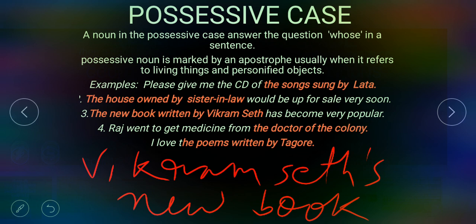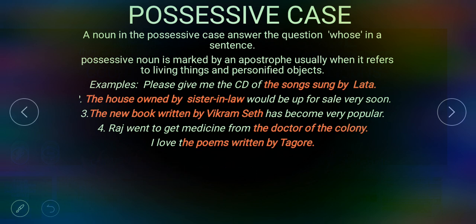Fourth one, Raj went to get medicine from the doctor of the colony. Raj went to get medicine from the colony's doctor. What you have to write? Colony's doctor.